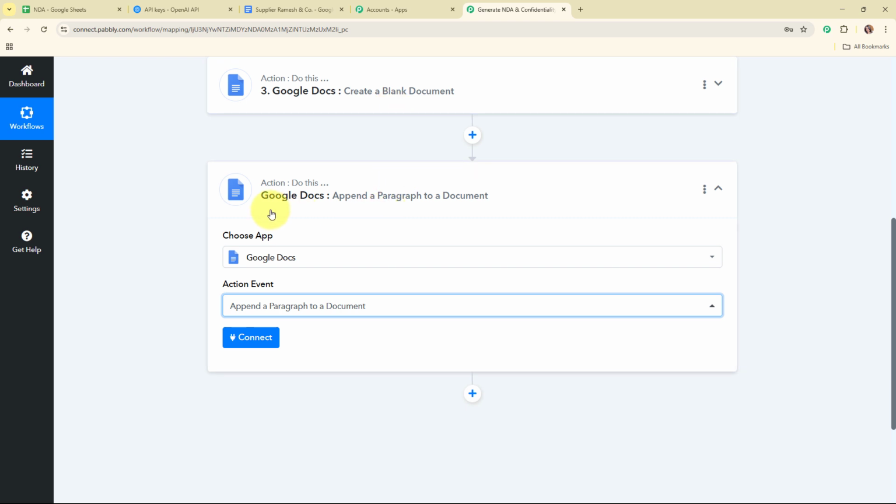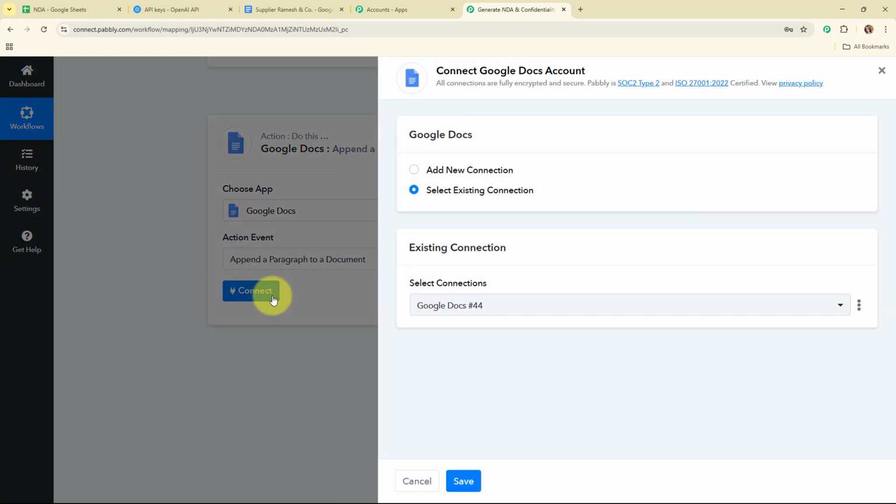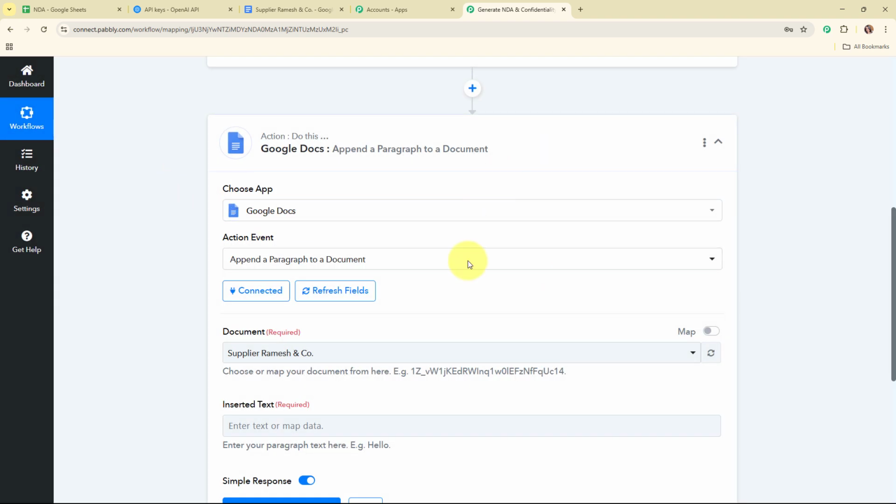So now here, to connect my Google Docs with Pabbly Connect, once again I'm going to click on this connect, and this time to build this connection, I'm going to click on select existing connection because I've already connected my Google Docs with Pabbly Connect in my previous action step. So I'm going to select the existing connection, and then click on save, and here you can see we are now successfully connected.